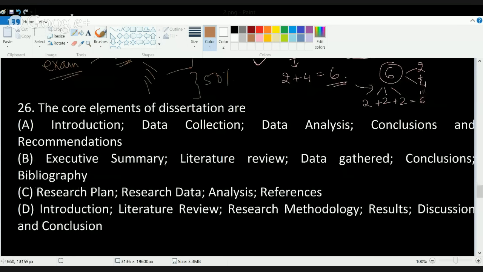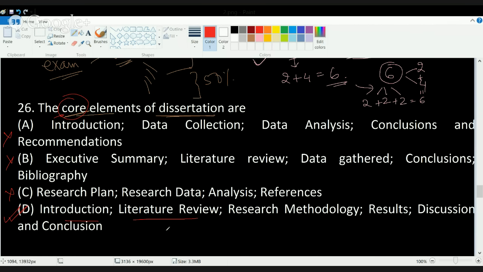Now the next question is: core elements of dissertation are. Dissertation or thesis is a part of any research work, and the examiner here asks only about the core elements of a dissertation. Data collection and data analysis are definitely elements of a dissertation, but not in all cases. If I'm doing a very theoretical research, there is no element of data collection and analysis. So they are not the core elements. So A cannot be the answer, B cannot be the answer, and C cannot be the answer. The only answer here can be D.